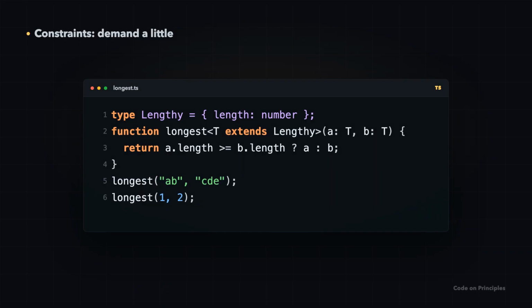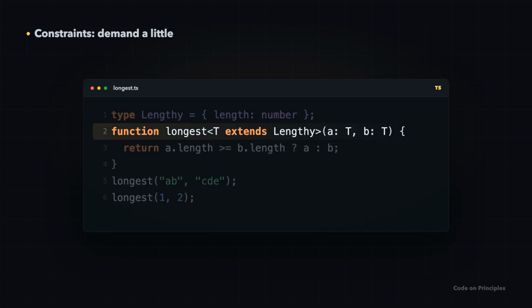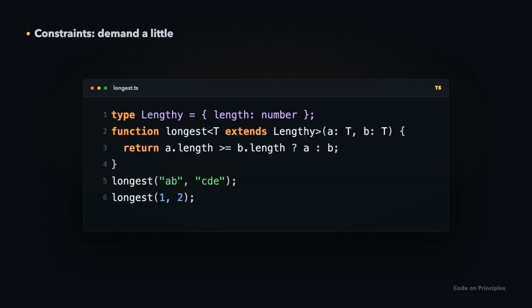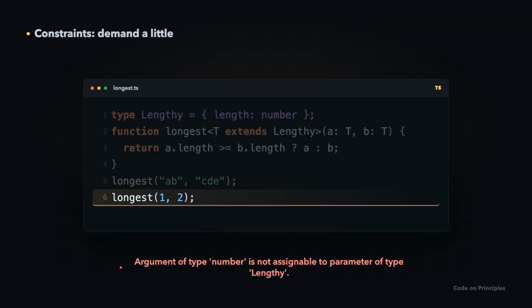Sometimes T should not be allowed to be just anything. So constrain it. T extends something with a length. Now, inside you can safely read .length. Strings have a length. Arrays have a length. Both are fine. But a plain number has no length. So this call is rejected before it ever runs.